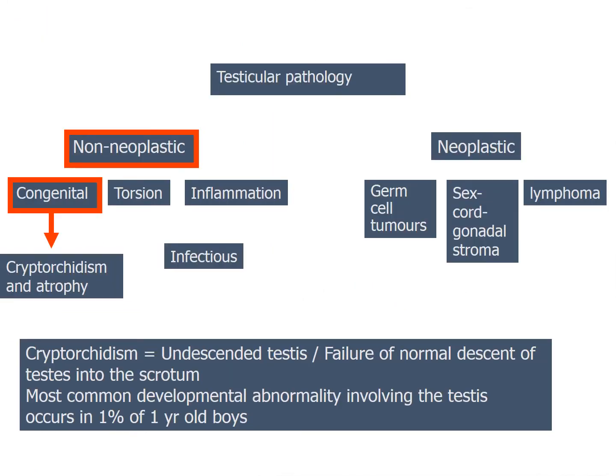We look at the first testicular pathology, which is non-neoplastic and congenital pathology, cryptorchidism and atrophy. Cryptorchidism is undescended testes or failure of normal descent of testes within the scrotum. This is the most common developmental abnormality involving the testes, which occurs in around 1% of 1-year-old boys.